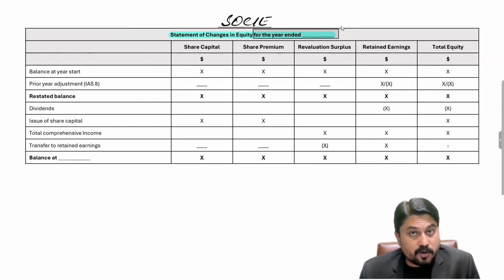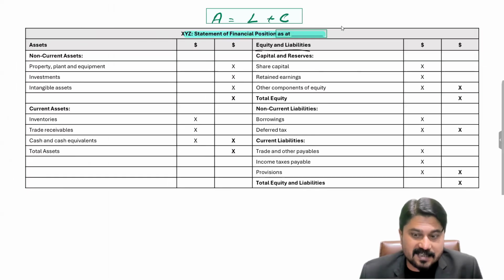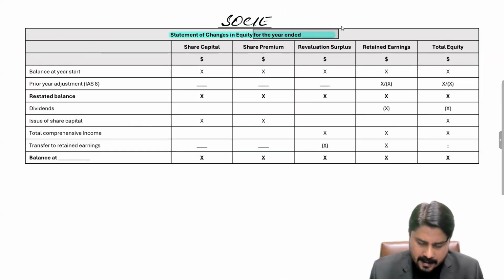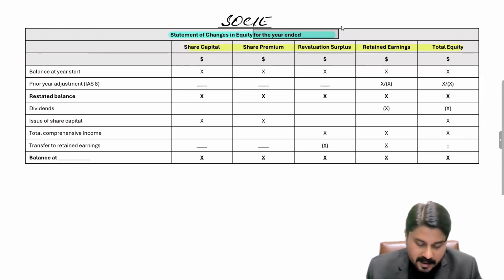For SPL, we also use the words statement of profit or loss for the year ended. In the same manner, a statement of changes in equity for the year ended, a statement of cash flows for the year ended. But for the balance sheet, we use the term statement of financial position as at. And here is a simple format for changes in equity. There could be headings for share capital, share premium, revaluation reserve, other equity reserves, retained earnings, and the total.